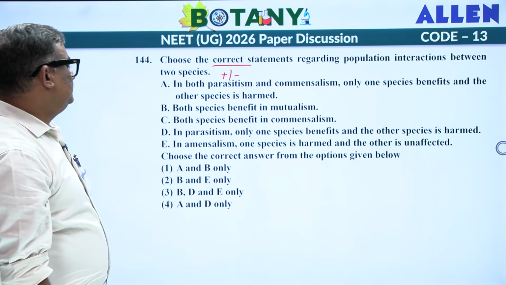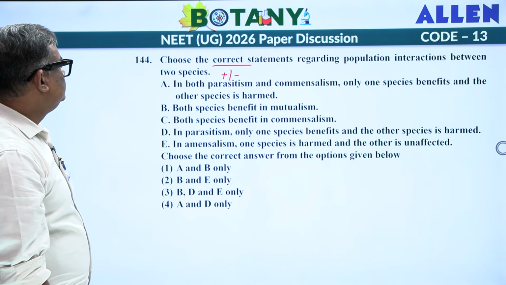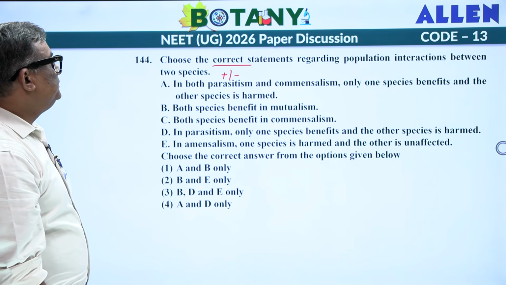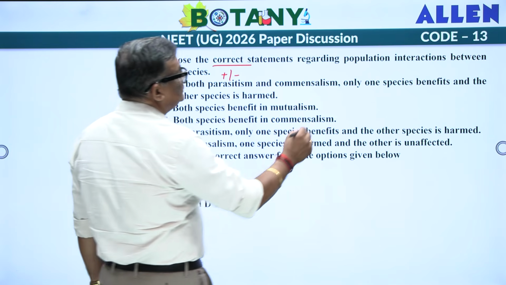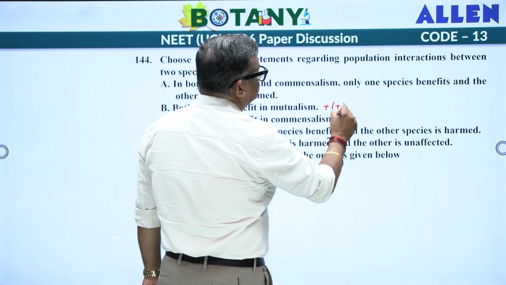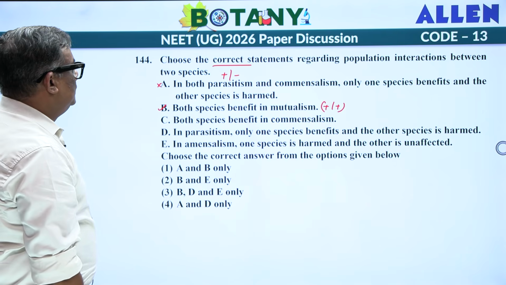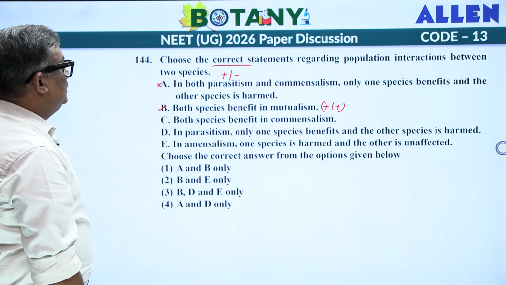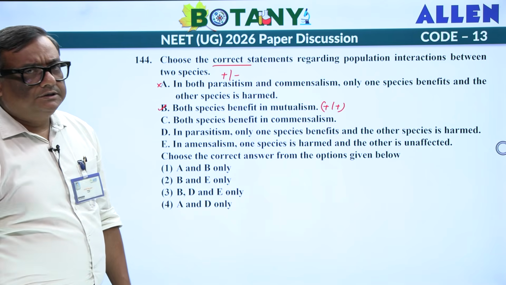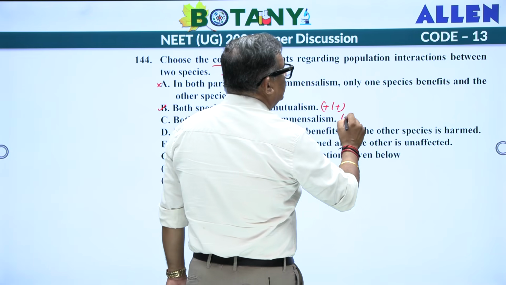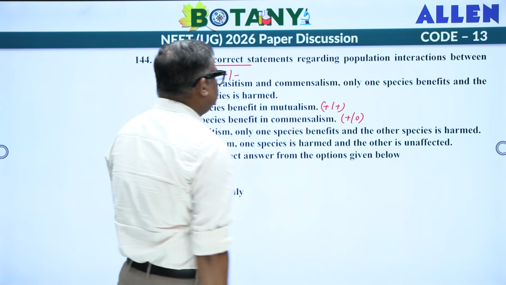Commensalism doesn't go with that. Both species are beneficial in mutualism, positive. Both species benefit in commensalism, not at all. One is positive, one is 0.